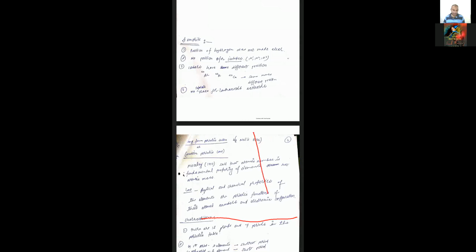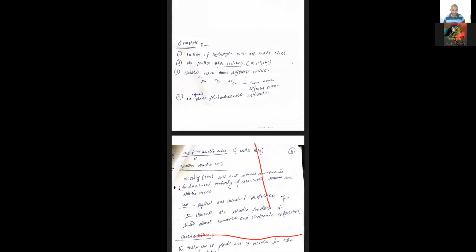Some other abnormalities are there. After the discovery of isotopes, this model also failed, student, because hydrogen has 3 isotopes: protium, deuterium, tritium. In Mendeleev's table, elements are arranged in increasing order of atomic masses, so they should be kept in 3 different places, but they are kept in the same place. It means they did not follow the rules.